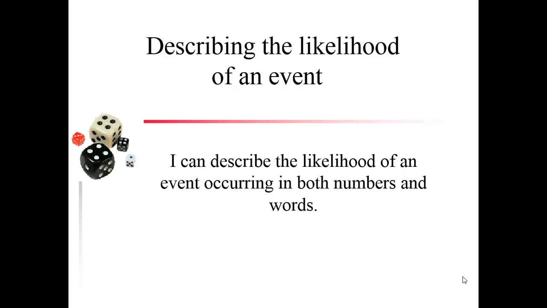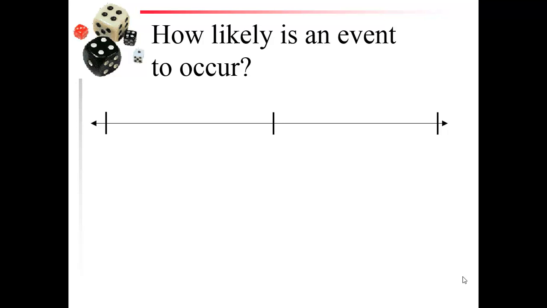In today's video on describing the likelihood of an event, you will be able to describe the likelihood of an event occurring in both number and word form. So we're going to start out with word form. How likely is an event to occur? On one end of the spectrum, you can think about it as something being impossible.